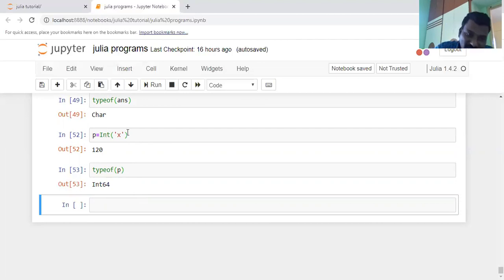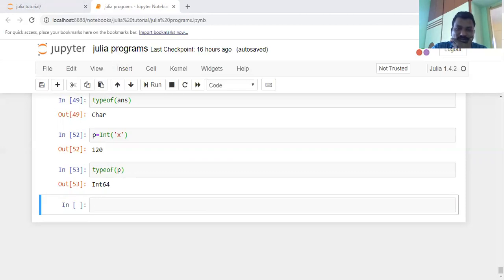Here x is a character that is converted into an integer by using the int function, int of x. That value gives 120, which means the ASCII value of x. If our system is 32-bit, it gives the output as Int32.